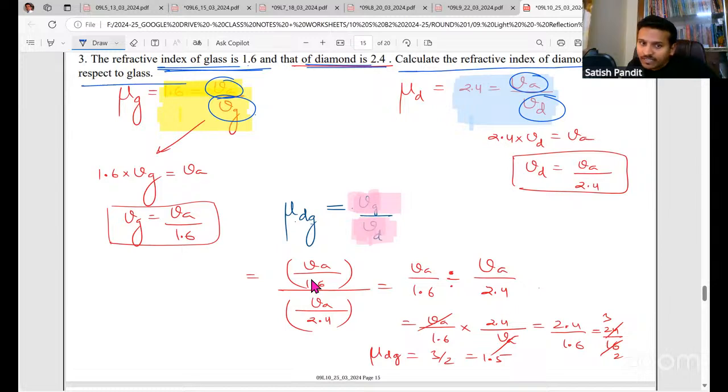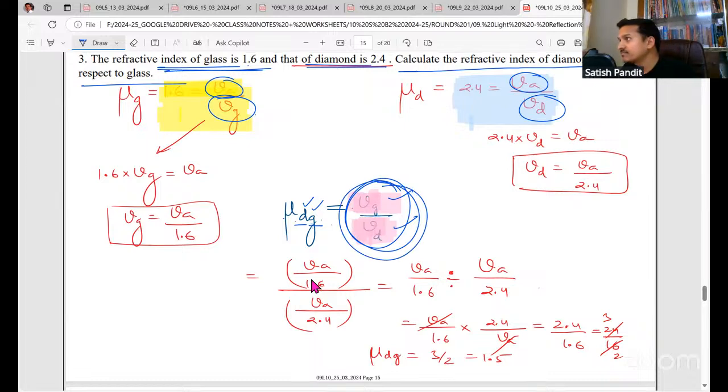So the refractive index of diamond with respect to glass. In terms of velocity, I can write VG by VD. That means to calculate the refractive index of diamond with respect to glass, we can find the ratio of these two, VG by VD. Yes. Now, where will you get Vg and Vd? See, we have got two equations, right? This is equation number 1. This is equation number 2.